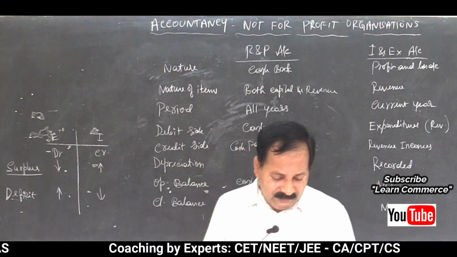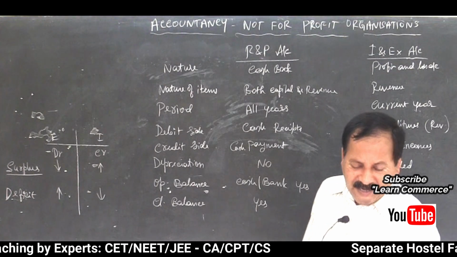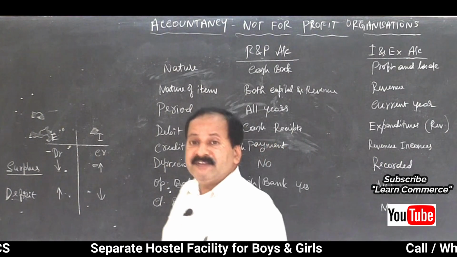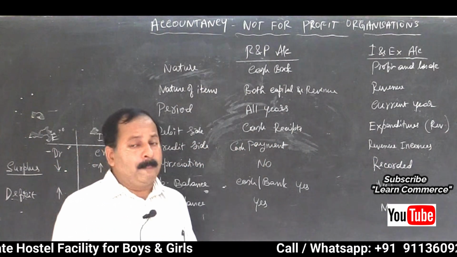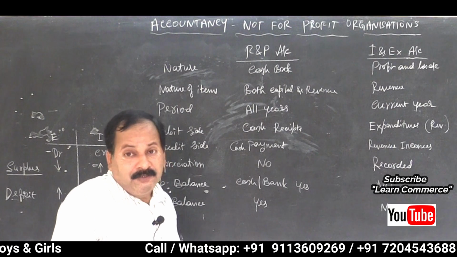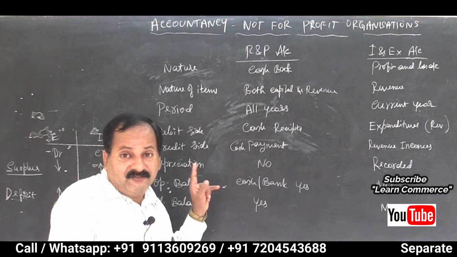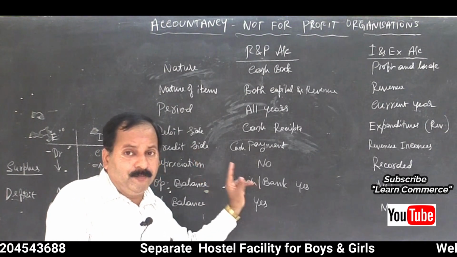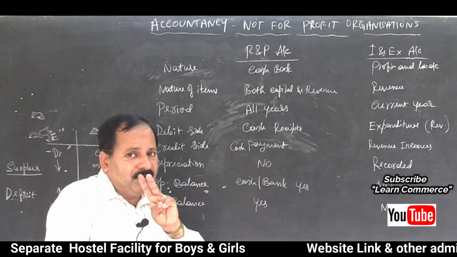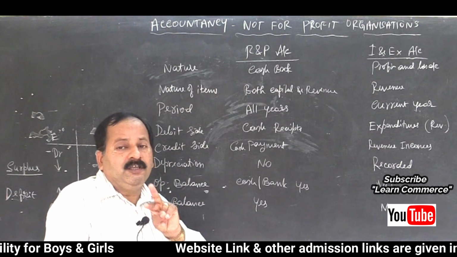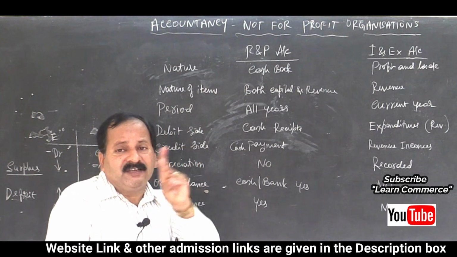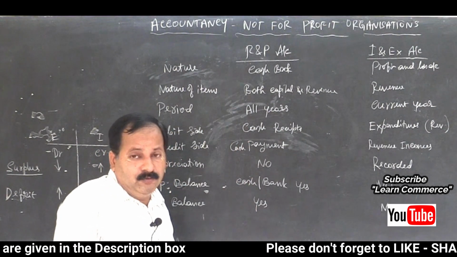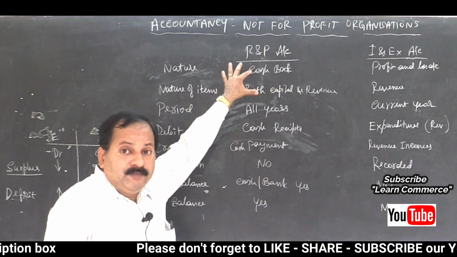Clear? Yes. Now, these are the 8 distinction points between the receipts and payments account and the income and expenditure account. From the examination point of view, you need not remember all the points. You read these things just to understand the concept in a clear way. But from the examination point of view, they will ask you a maximum of 2 points of distinction. Give any 2 distinctions between receipts and payments account and income and expenditure account. You should write any 2 points. You can select any 2 points, no need to select the first 2 points only.